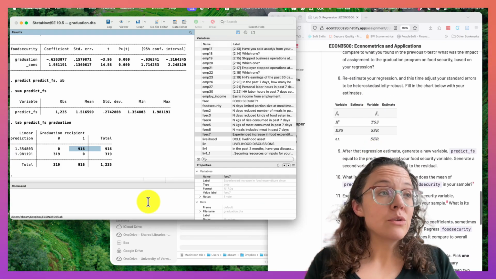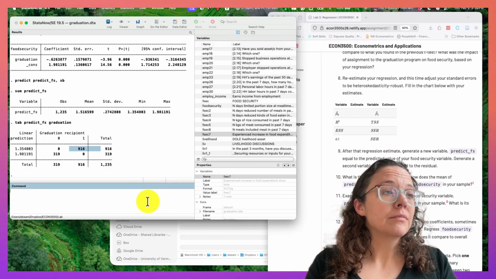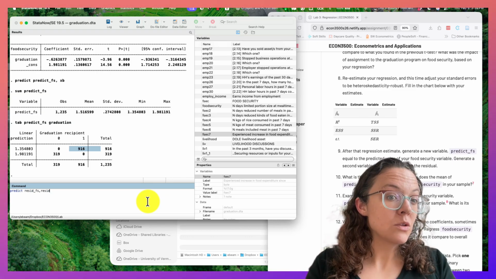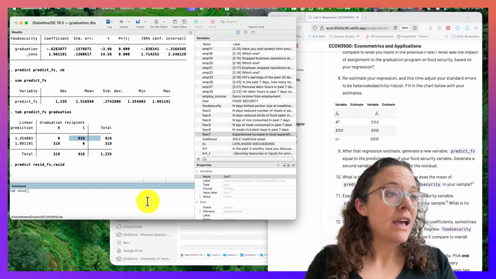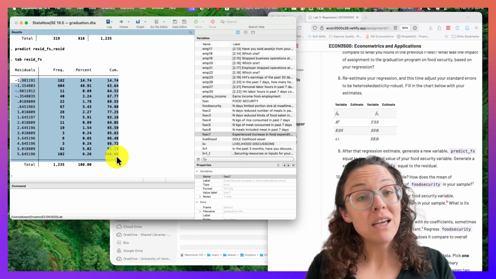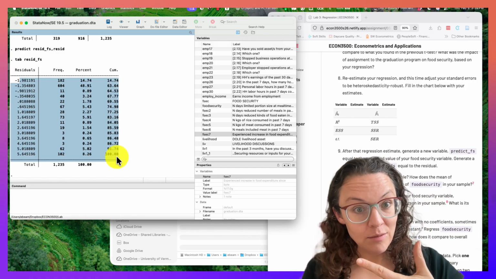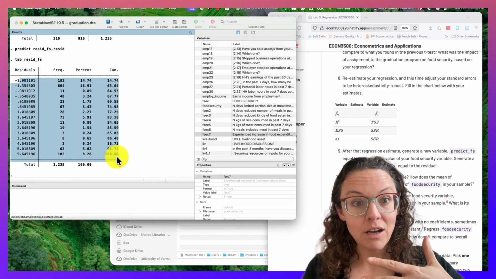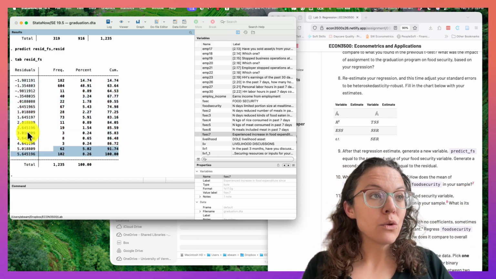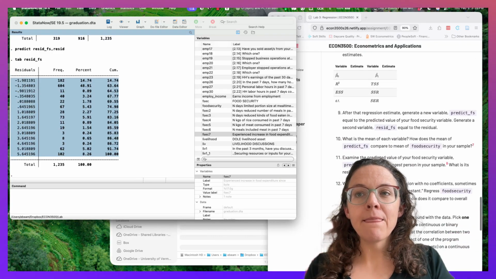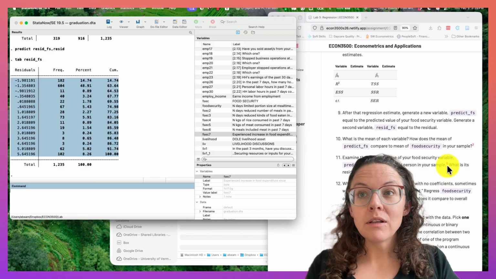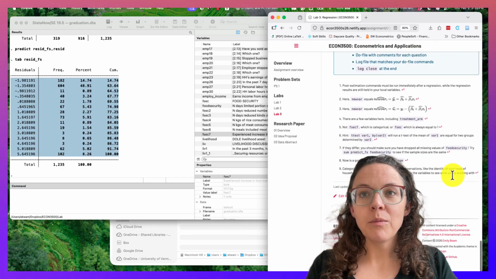Then the other thing we might want to do is generate our residual. And here we're just going to type residual or resid. And remember, this is going to be the difference between the individual value and the predicted value for every observation. Because there's only 8 potential values, 0, 1, 2, 3, 4, 5, 6, 7, and graduation or not graduation, there's only so many options that we're going to get here. We're going to have you examine the predicted value for your youngest food security variable. For the youngest person, you can click on this for a little bit of a hint.